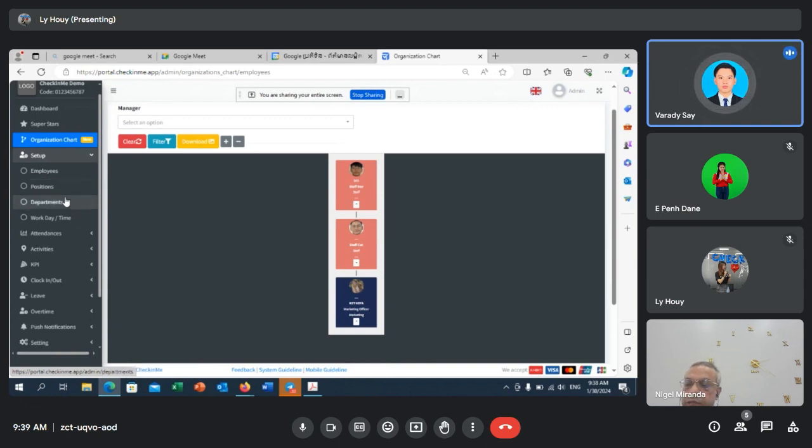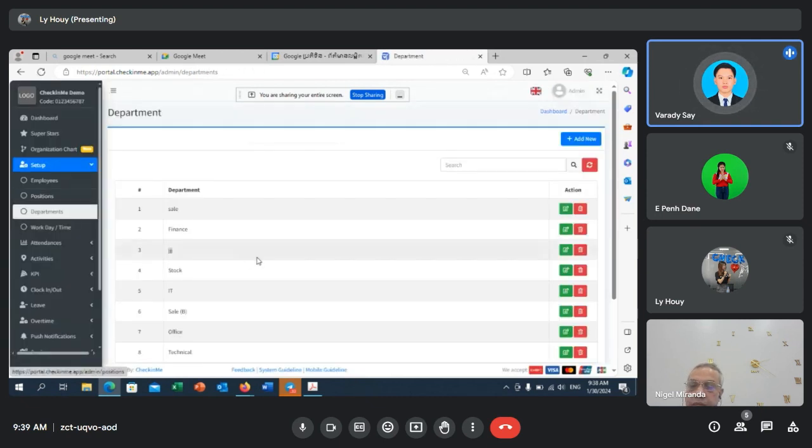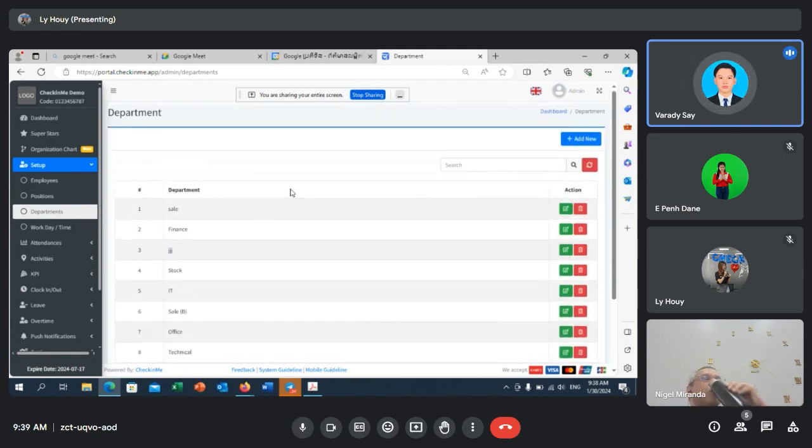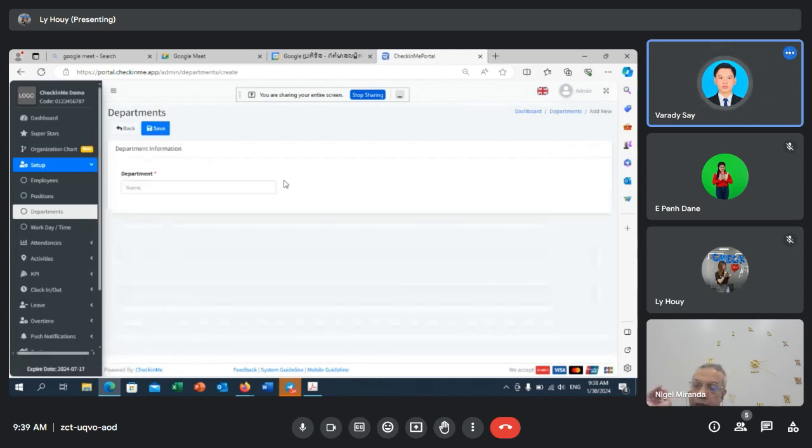The setup here, as I mentioned, is where you have to create your employee information. We got department, positions, and employee right here. In order to set up your employee, you have to first set up the department. How many departments do you have in your company? You come into the department function and click add new in order to add your department.